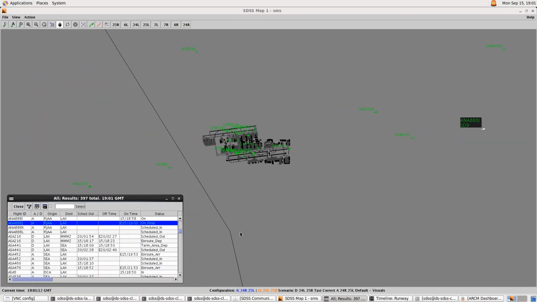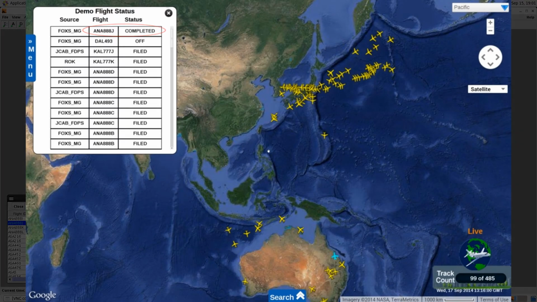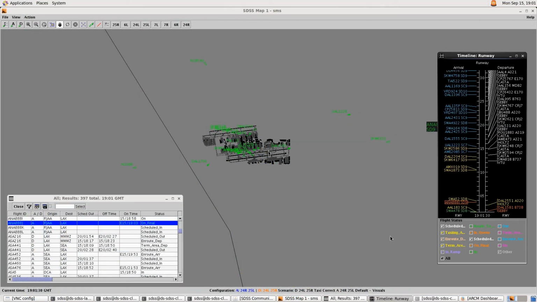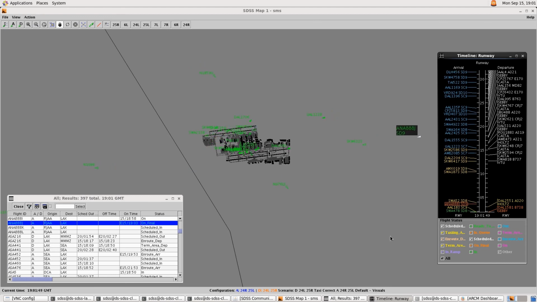After the flight's arrival, JCAB receives the arrival message from Asiana 888 Juliet. This scenario illustrated how the FIXM standard can be leveraged on an oceanic flight from departure to an air navigation service provider's handover and finally to arrival.